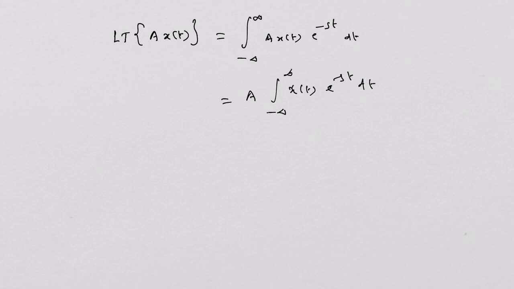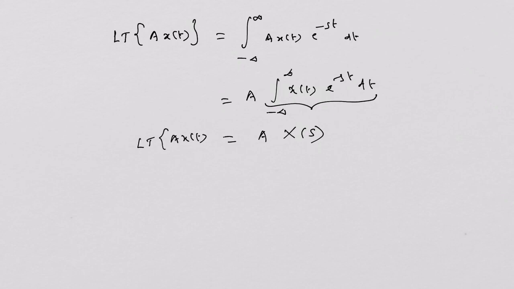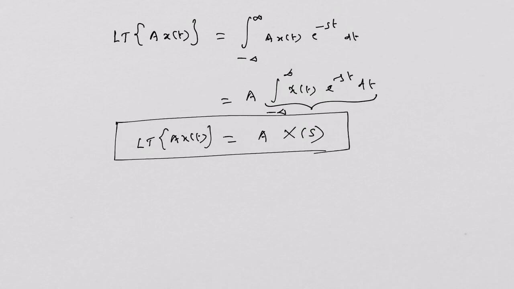We know that this integration refers to X(s). So this is A times X(s). So the Laplace transform of a signal whose magnitude is multiplied by a constant is given by A times X(s). Right? Next property.